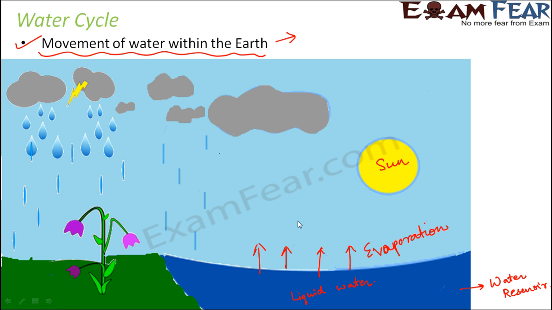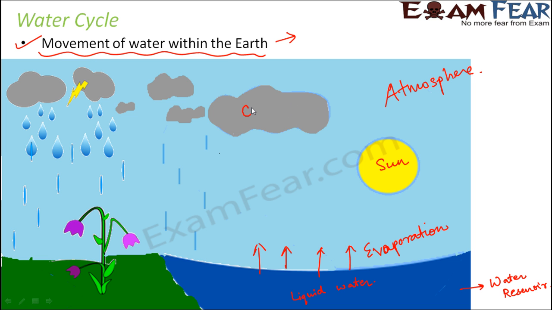Now, once water vapor is formed, what happens? This water vapor reaches the atmosphere. So here you have the atmosphere. Okay, so the blue sky which you see, that is considered as atmosphere. So this water vapor which was formed as a result of evaporation, as it reaches the atmosphere, what happens? When the warm air rises, it cools and it loses its capacity to hold the water vapor. Therefore, excess water vapor will start condensing to form the cloud droplets.